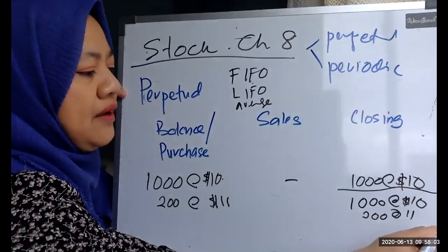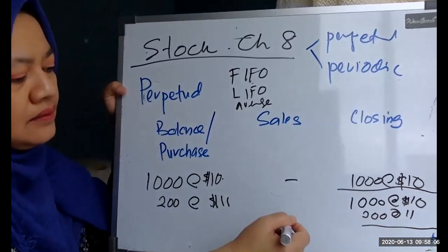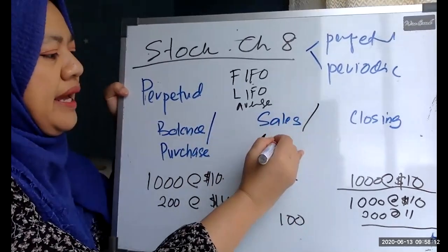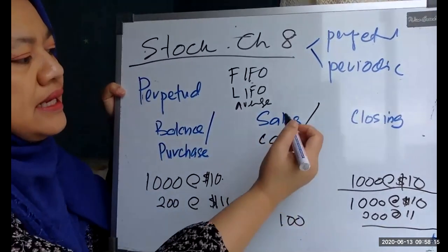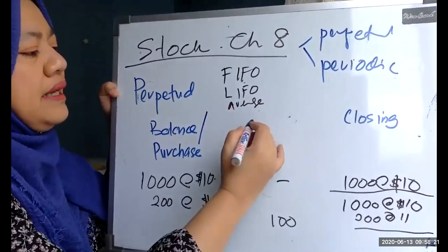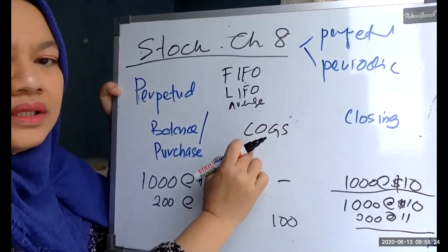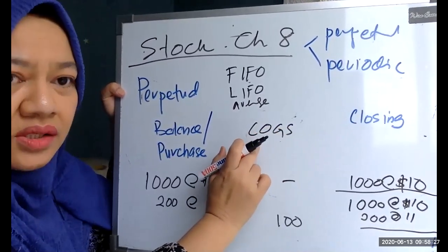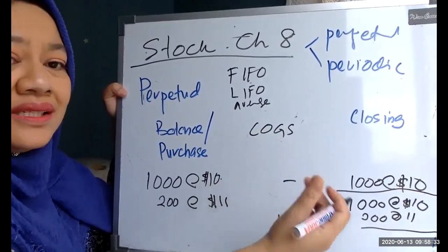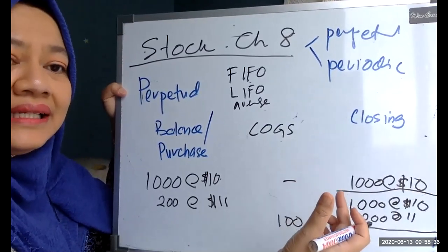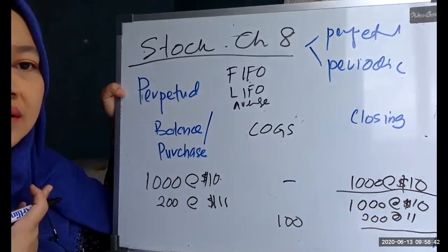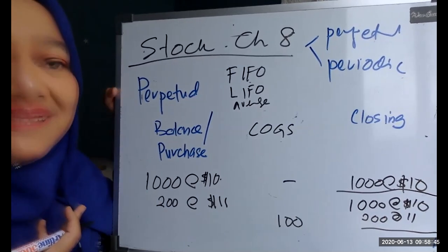Assuming that after that you sell 100, you put it under sales. Sales is actually your COGS, cost of goods sold. Because sales is at the selling price, it shouldn't be called sales. It should be cost of goods sold, meaning how much you sell your goods at cost price. When you sell, you are actually selling at the selling price, so it makes a difference, because here you want to know the cost of your goods rather than how much is your sales.